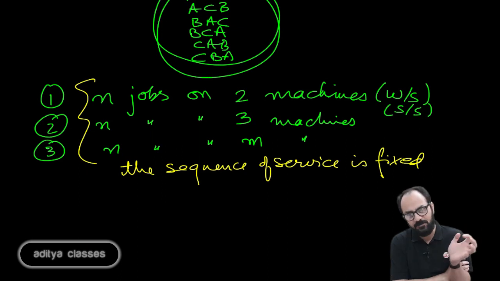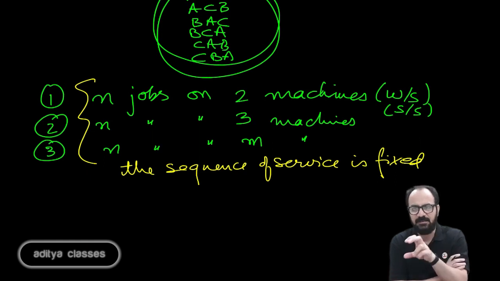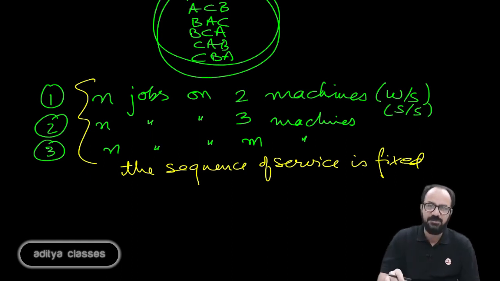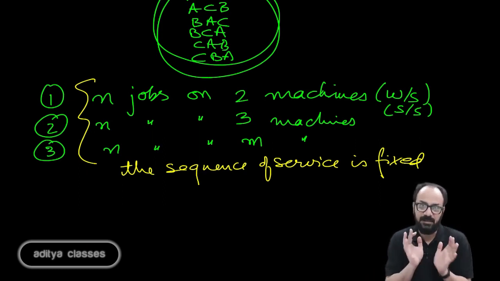So every job that walks into my workstation, my service station, will first go on to the first machine, then it will go on to the second machine. So the sequence of service is fixed. The sequence cannot be changed. So this will be a limitation.